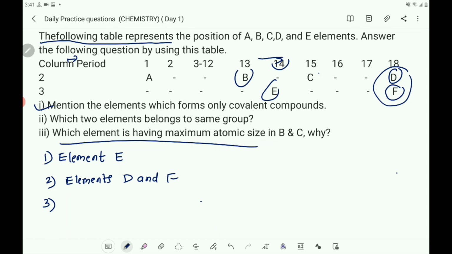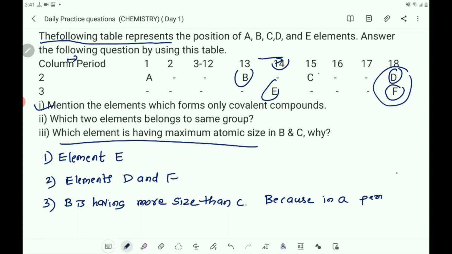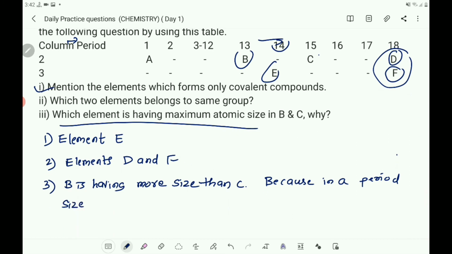So you can say that B is having more atomic size than C because in a period size of the atoms decreases from left to right.